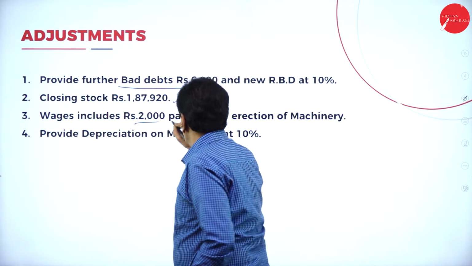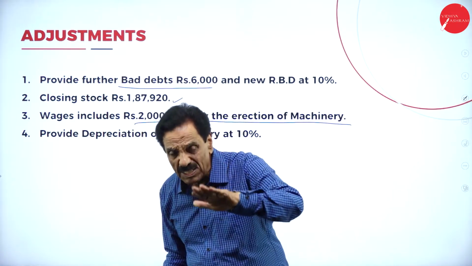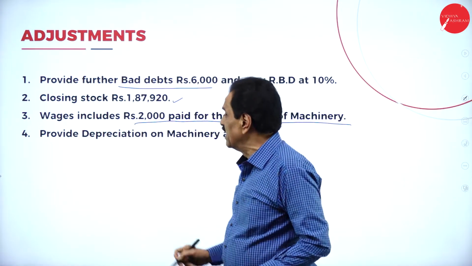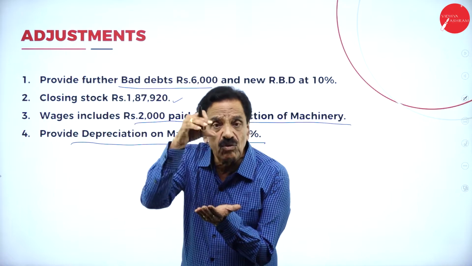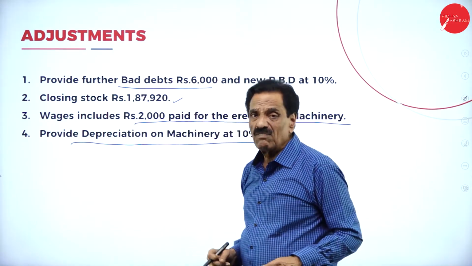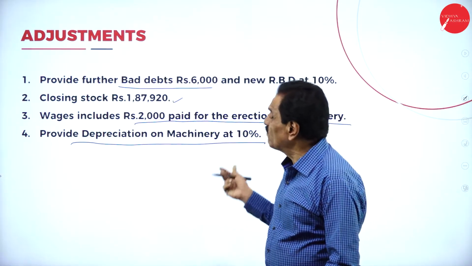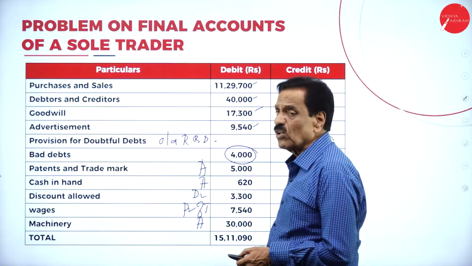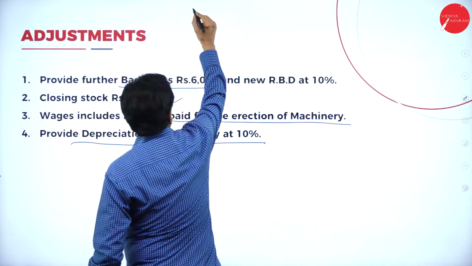Wages include 2,000 paid for erection of machinery. Deduct from wages, add to machinery, then depreciation should be calculated. Here, provide depreciation on machinery. What is the cost of the machinery, look at it. Add 2,000, then only we have to calculate the value. Okay. Here, further bad debt I'm going to explain. If we see the trial balance, what bad debt is there? 4,000. Here, you have bad debt of 4,000.